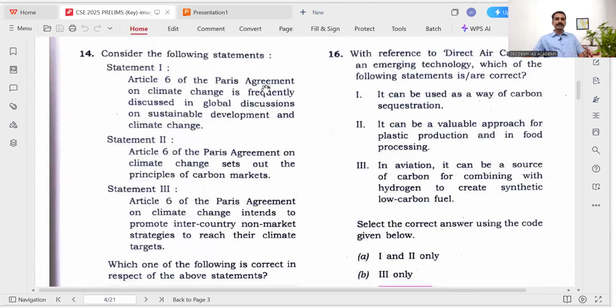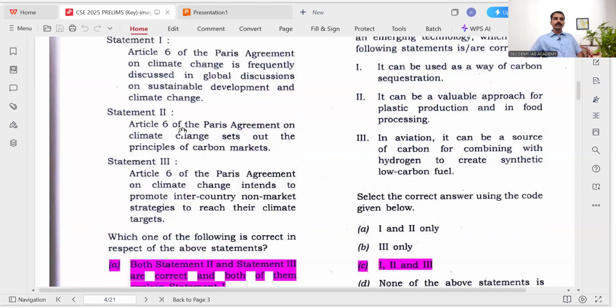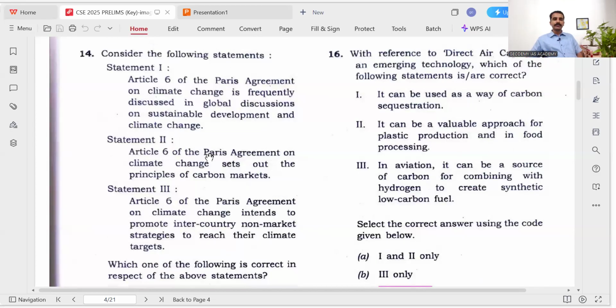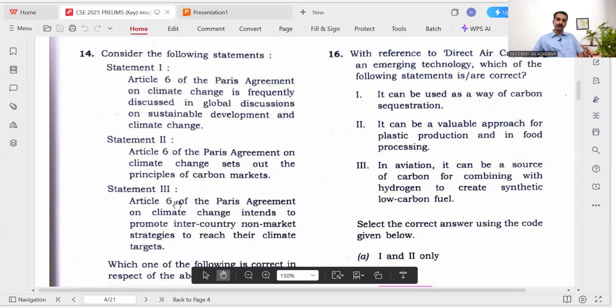Article 6 of the Paris Agreement on Climate Change is frequently discussed in global discussions on sustainable development and climate change. Statement 2 and 3: Article 6 of the Paris Agreement sets out the principles of carbon markets. Article 6 intends to promote inter-country non-market strategies to reach their climate targets.